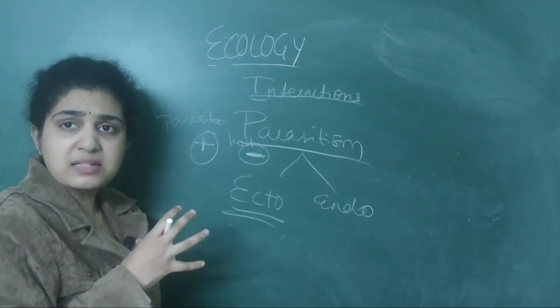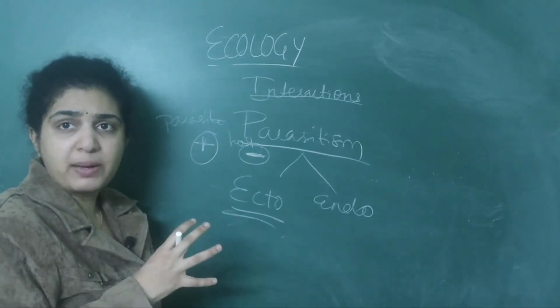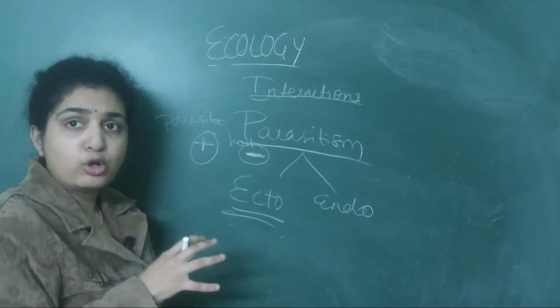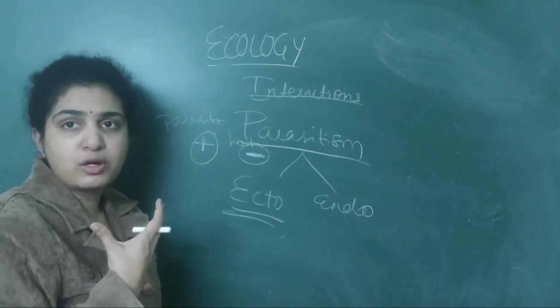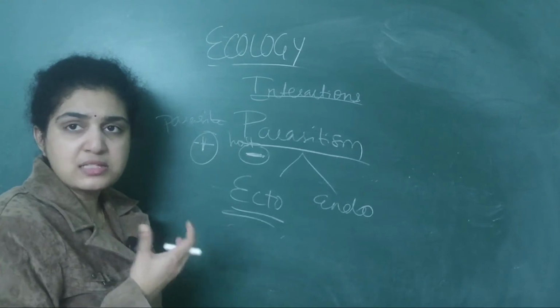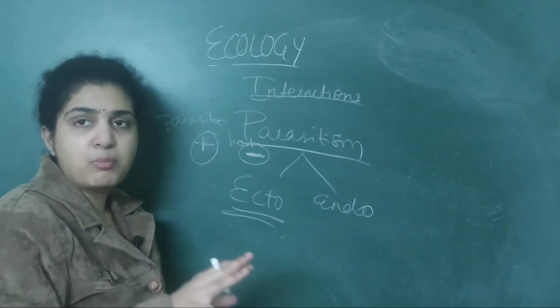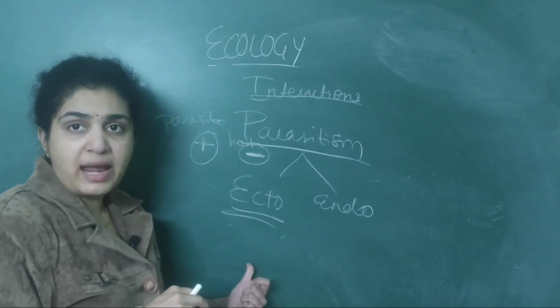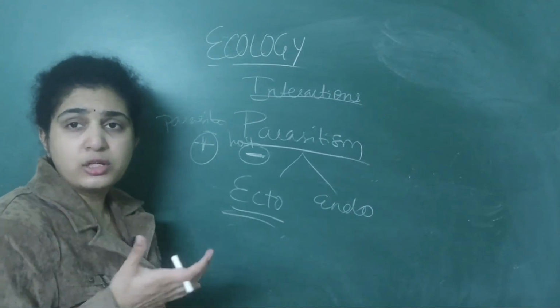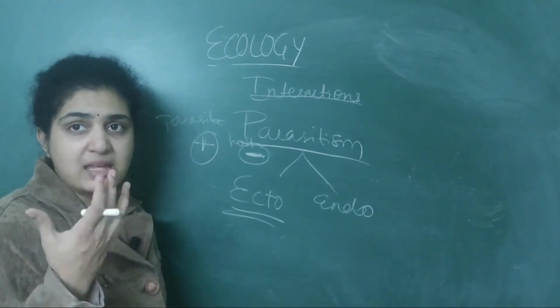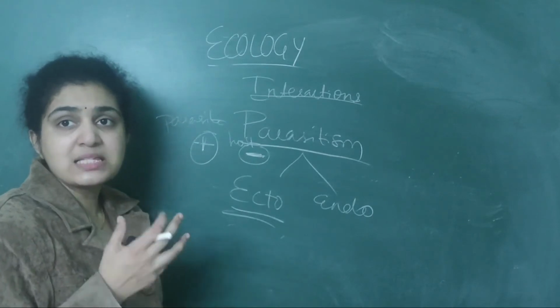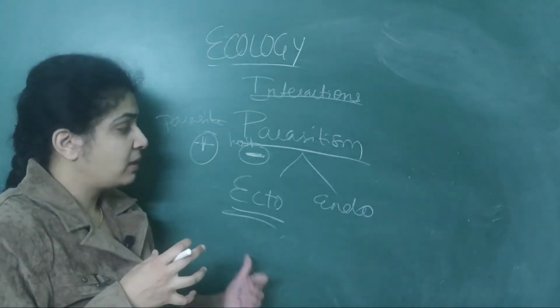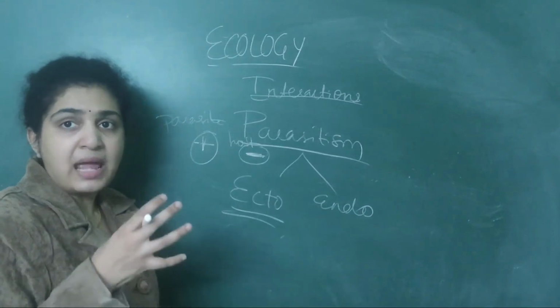So in these, parasites are basically classified into ectoparasites and endoparasites. Ecto, by name only you can understand, they live on the surface of the host. Endoparasites means which live inside the body of the host. So ecto, suppose lice on human beings. Females will have lice on their hair. So lice on humans as well as ticks on dogs are ectoparasites.